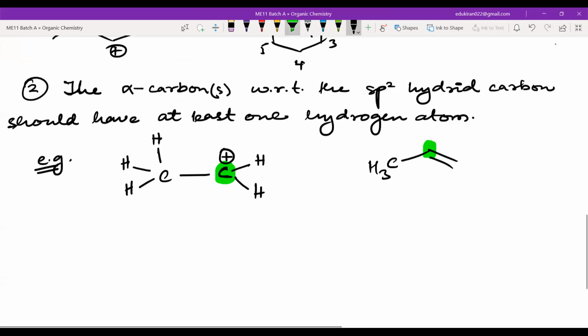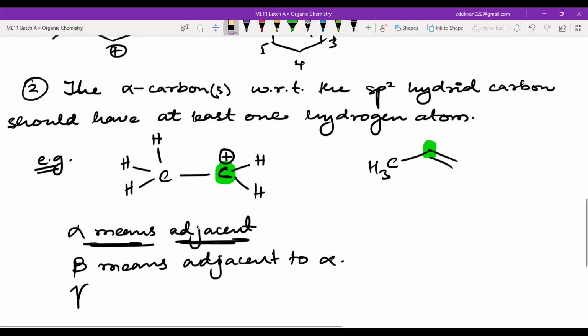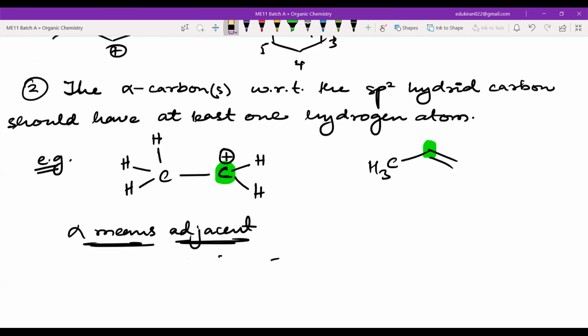What is the alpha carbon? Do you know what alpha carbon is? Alpha carbon means adjacent carbon. Alpha means adjacent. Beta means adjacent to alpha, whatever is adjacent to alpha. Then gamma means adjacent to beta. But you don't need beta and gamma. You just need alpha.